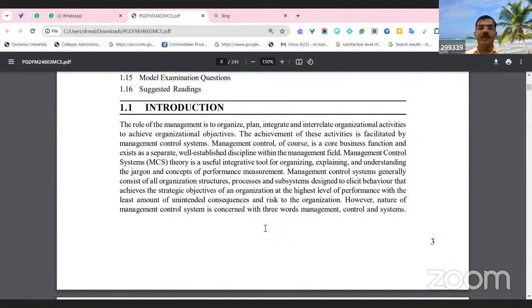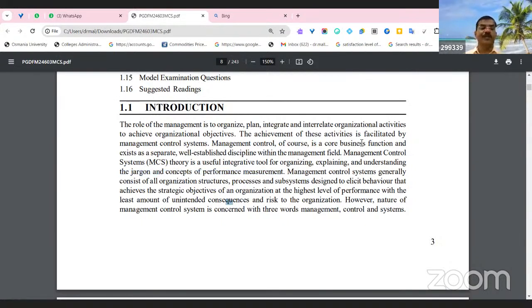So there are various organizational objectives, right? To reach the organizational goals, management control system theory is very useful to integrate various tools, and to understand the concept of performance measurement. So how do we measure the performance, right?